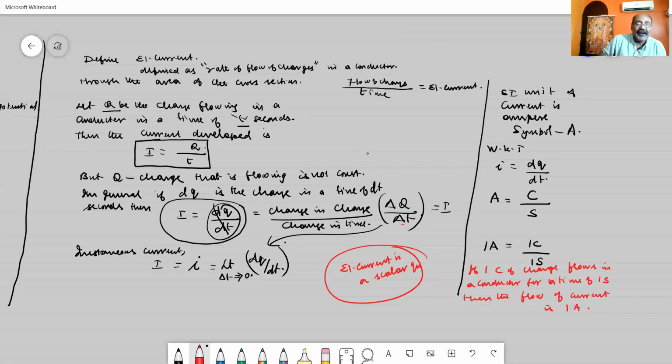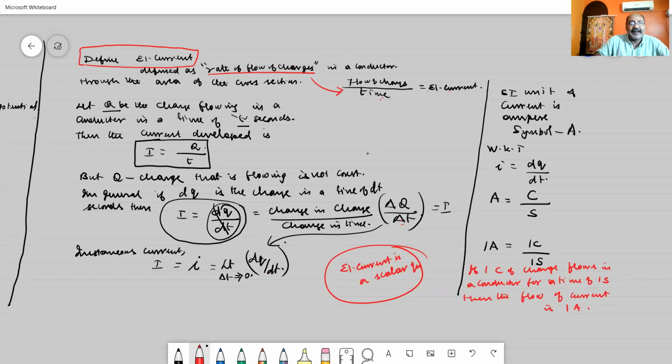So we are going to define the term electrical current. What is electrical current? Electrical current is defined as the rate of flow of charges. Consider this equation: electrical current is equal to flow of charges divided by time. Rate means you have to divide it by the time. So flow of charges by time taken is called electrical current.